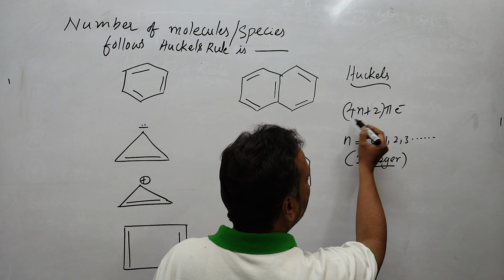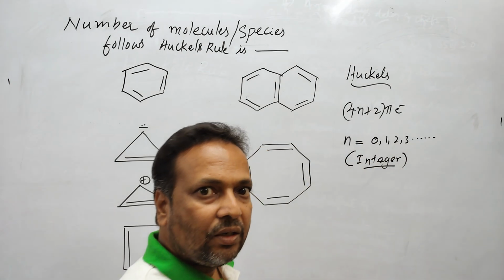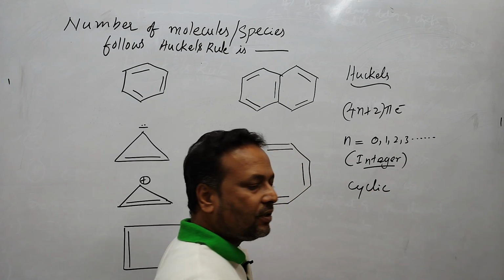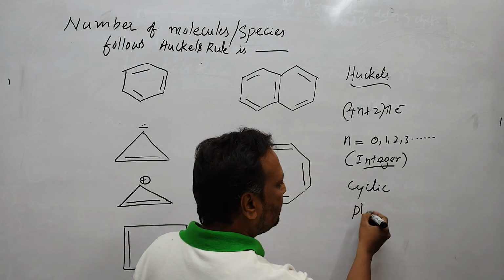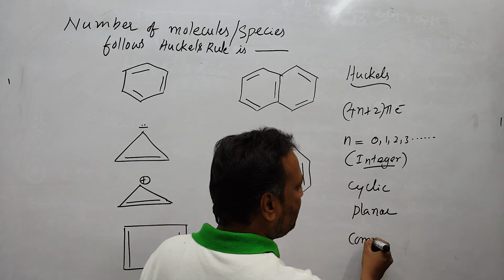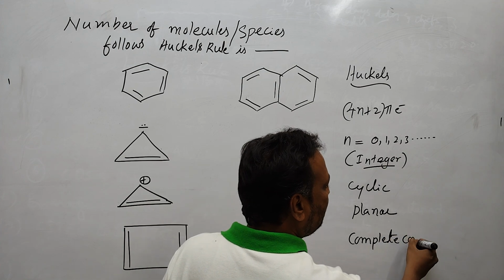Molecules which obey the 4n plus 2 pi electron rule should be cyclic, planar, and have complete conjugation of pi electrons.